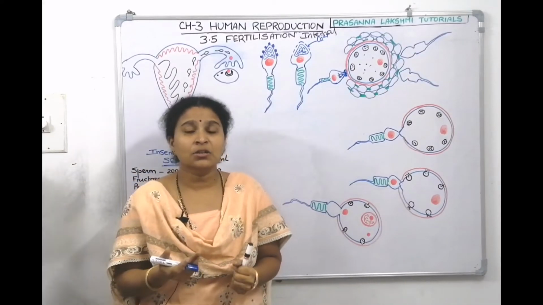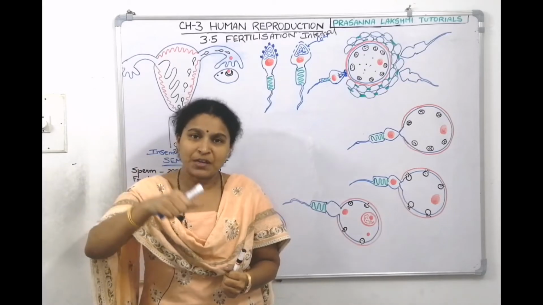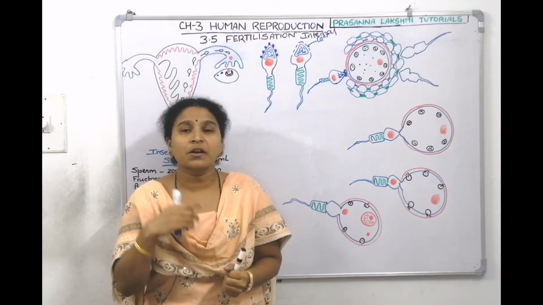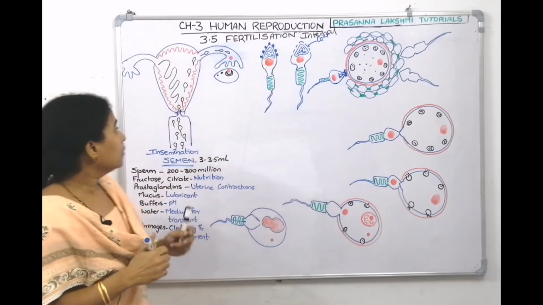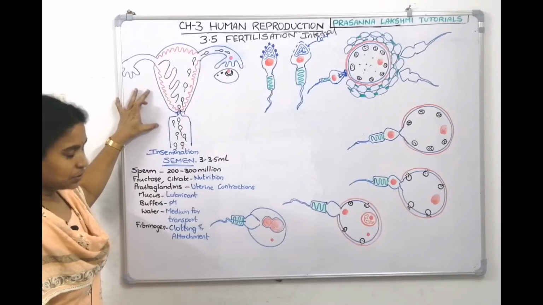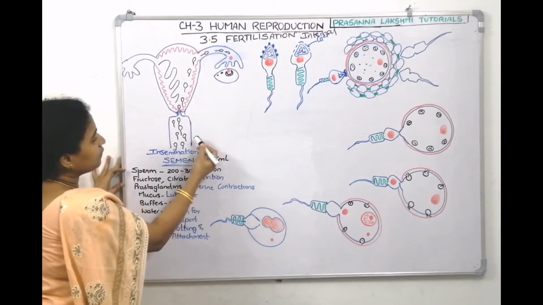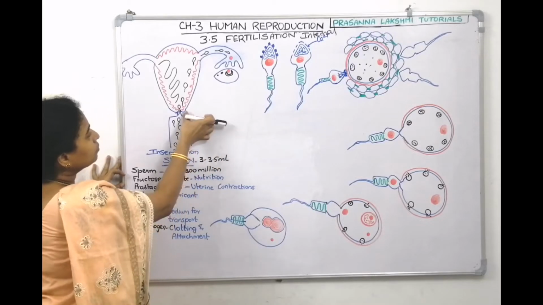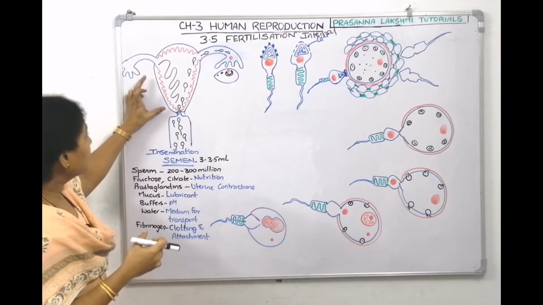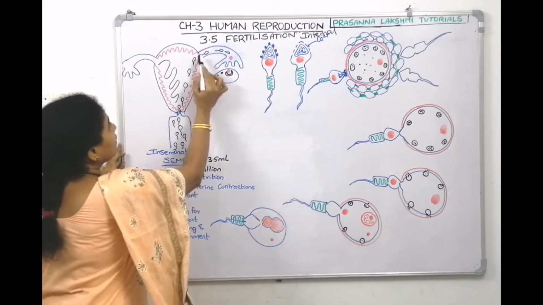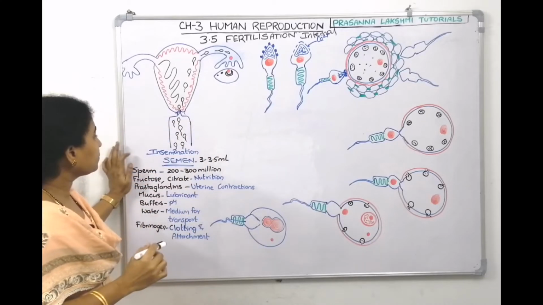And what is fertilization? It's a process where the male gamete comes and fuses with the female gamete, resulting in the formation of the diploid zygote, right? This is called fertilization. Now here we are seeing the female reproductive system. This is the vagina, the female copulatory organ. The mouth of the uterus is the cervix, this is the womb, the uterus, and these are the fallopian tubes, and here is the ovary, right?